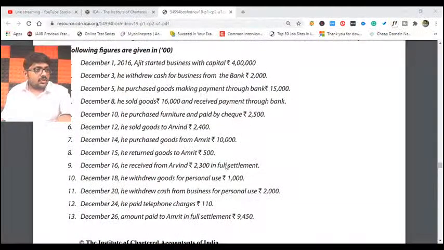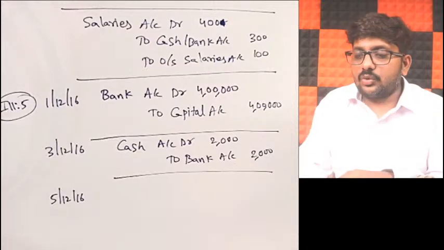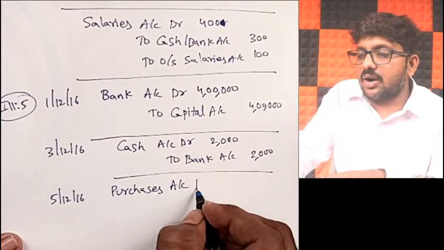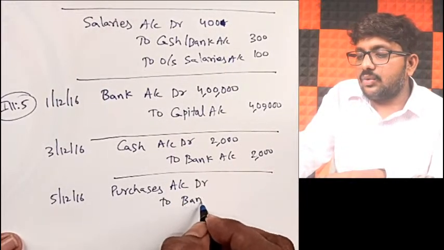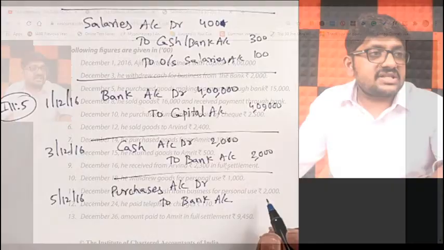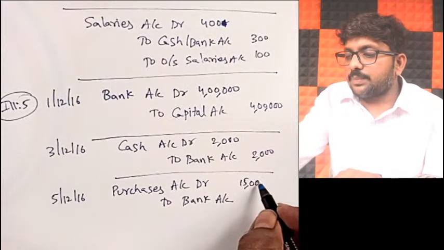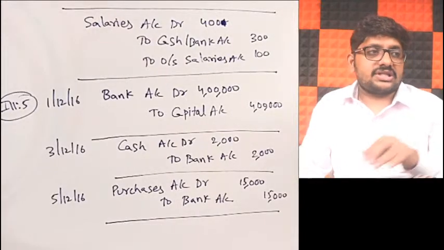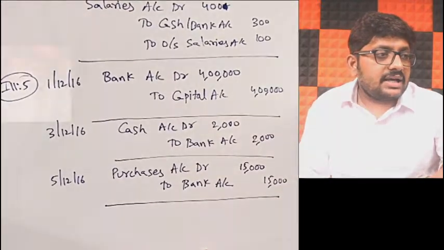Coming to the third transaction. What is the third transaction? On December 5th 2016 some transaction has taken place. He purchased goods, making payment through bank, 15,000. He purchased goods and paid through bank account. So what will be the journal entry? He purchased goods, so I take purchases account debit to bank account. How much is the amount? 15,000 rupees. The transaction is on 5th of December 2016. Got it, friends? Okay, next transaction.